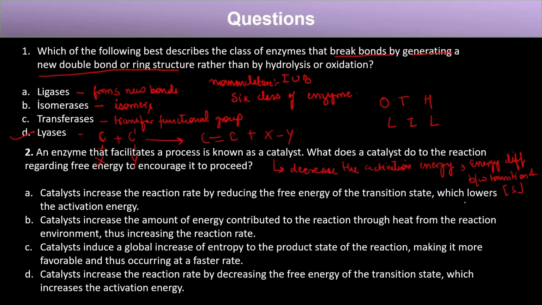So we have one option here which lowers the activation energy. And how is it lowering it? The catalyst increases the reaction rate by reducing the free energy of the transition state, right? So if you remember, the graph was something like this. This was your energy, this was your reaction. So this was your transition state, this is your substrate. So what does the enzyme do? It reduces this difference. See, it reduces this difference. So the correct option is option A.